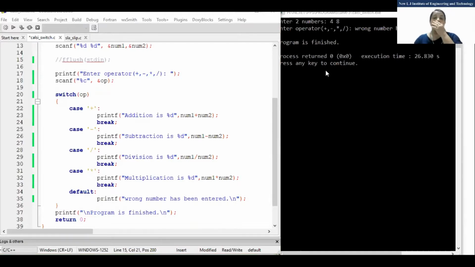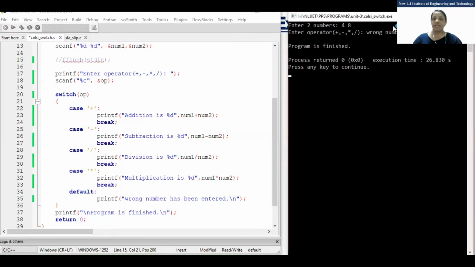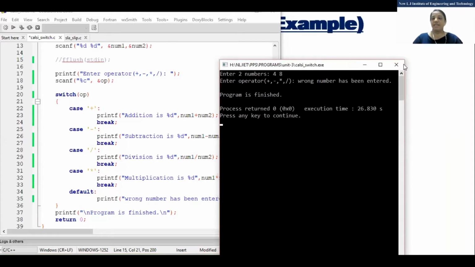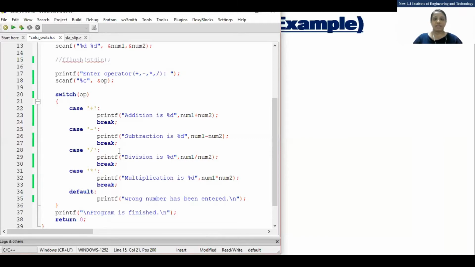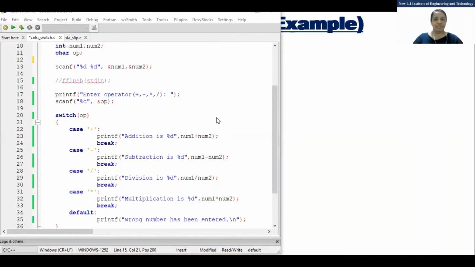So why did this happen? Can anyone tell me? Those who have sent me the right program, all of you have done what? Maybe I don't know where you have taken the reference from, or maybe you know the concept. It can be anything. But can anyone explain, those who have sent me the program that I said is a correct one? Can anyone tell me the mistake here?